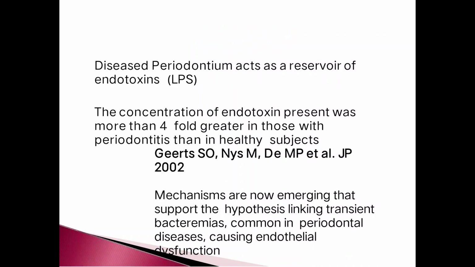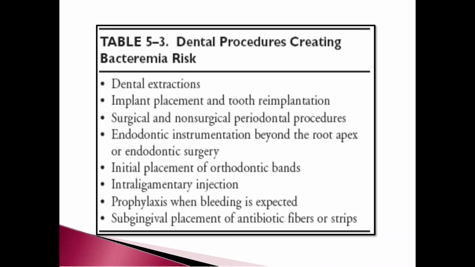and Periodontal 1998. Diseased periodontium acts as a reservoir of endotoxins. The concentration of endotoxins present was more than fourfold greater in those with periodontitis than in healthy subjects, according to Gates, Nis M. D. MP et al. JP 2002. So mechanisms are now emerging that support the hypothesis linking transient bacteremia, common in periodontal disease, causing endothelial dysfunction.